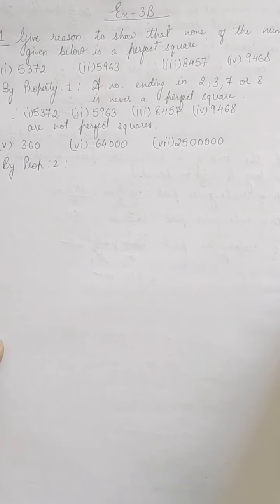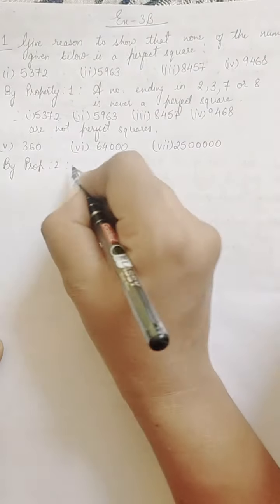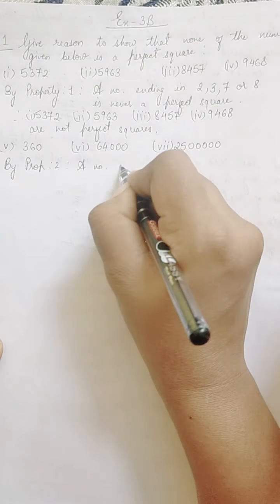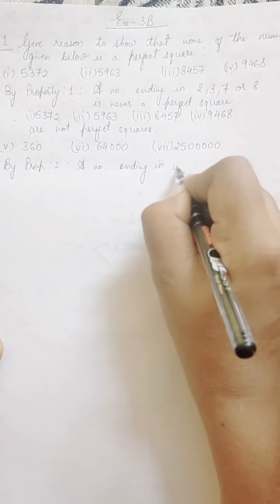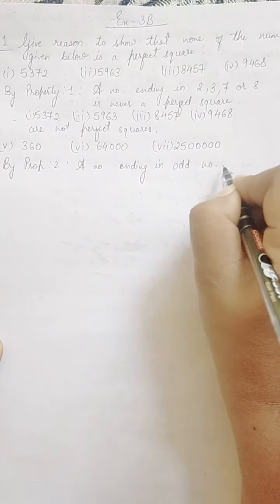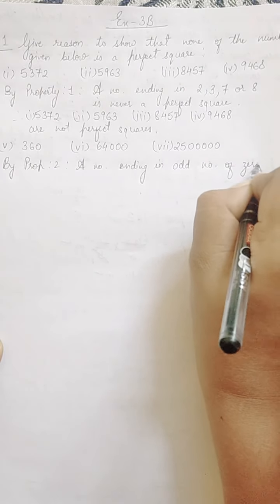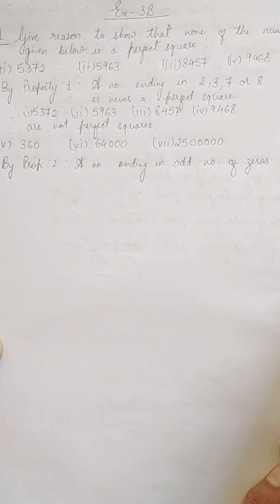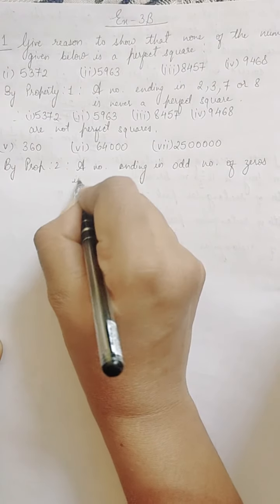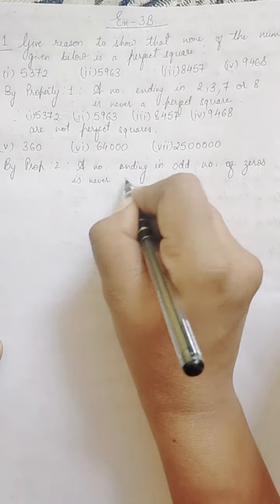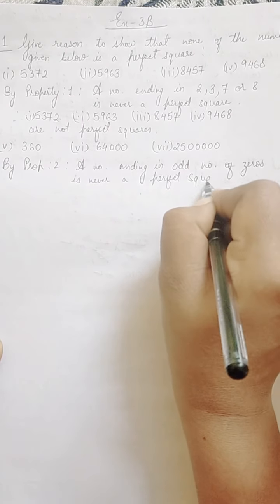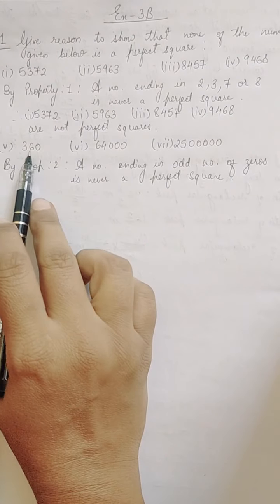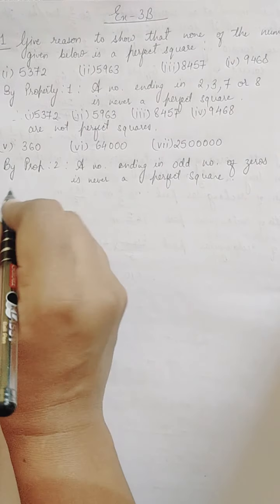What is that property 2? A number ending in an odd number of zeros is never a perfect square. So that is the reason that these numbers are not perfect squares.